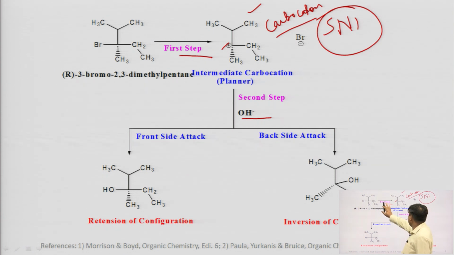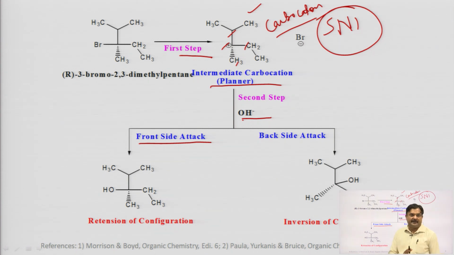The first step is slow, and we know that a carbocation is planar. So, in this planar carbocation, this group and this group are now in the same plane. When all the groups are in the same plane, the incoming nucleophile has the chance to attack from the front side or from the back side. It means it has equal opportunity to attack from either side.